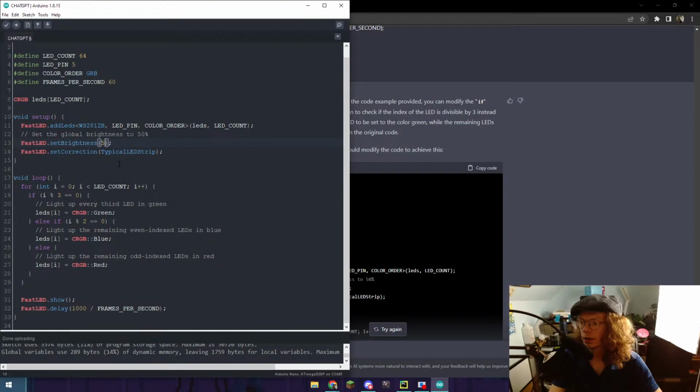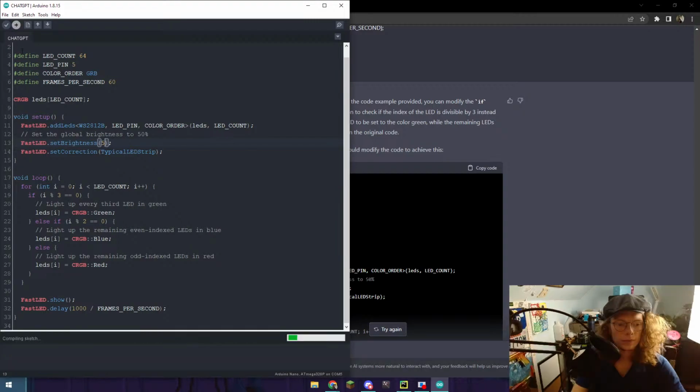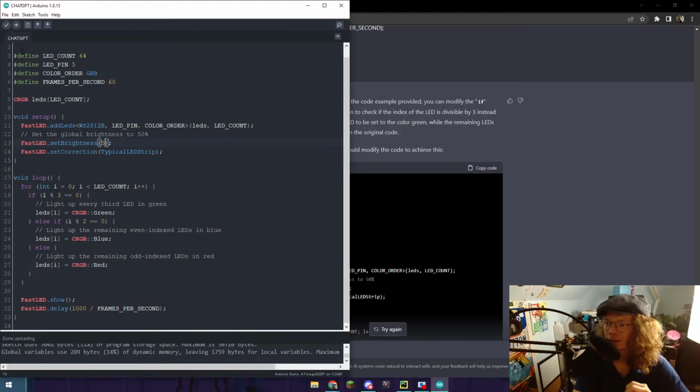Then push the upload button. We'll see if that works for us. What I'm really interested in doing is using the built-in button on the Arduino inside of programs. I'm not 100% sure that's possible, but I think it might be. And that worked pretty darn well.